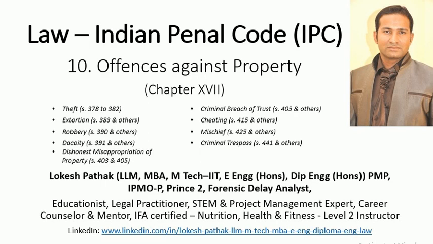So the third offence in offences against property is robbery and the fourth is dacoity. We'll see what is robbery first and then we will relate dacoity with robbery. Robbery is defined in Section 390, which says that in all robbery there is either theft or extortion. Then it further defines when a theft is a robbery and when extortion is a robbery.